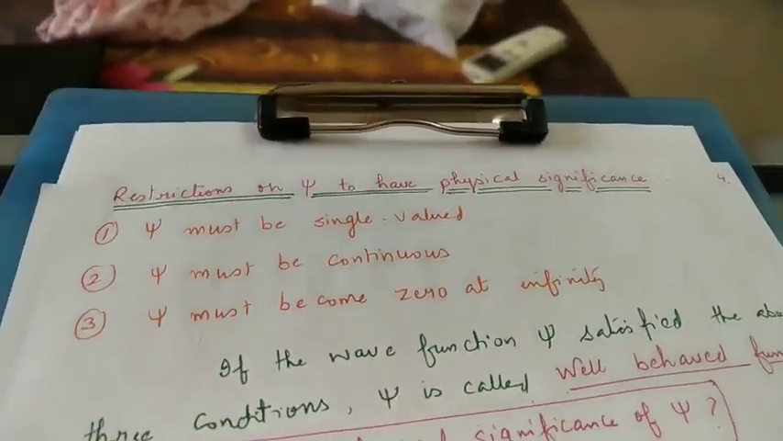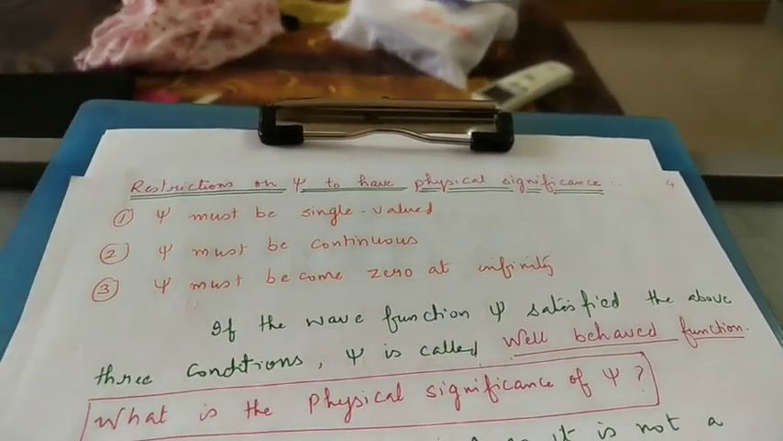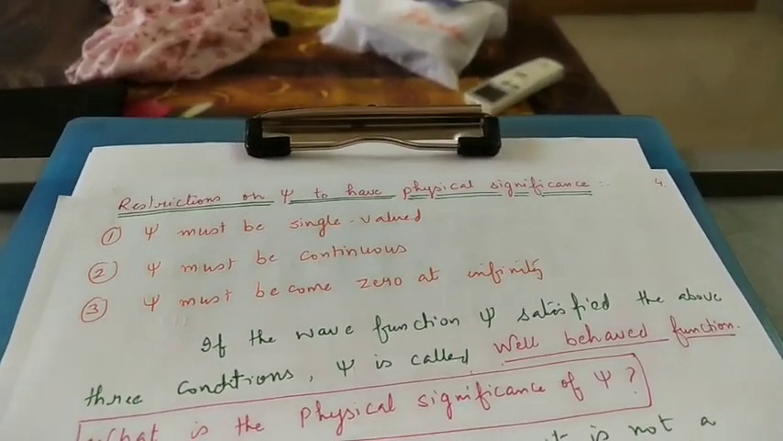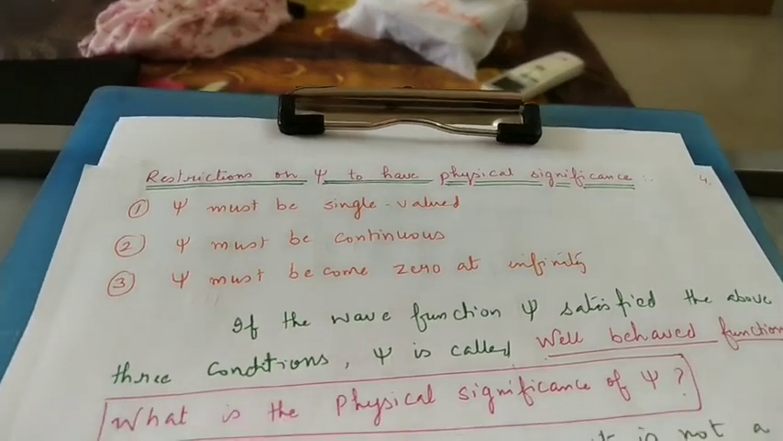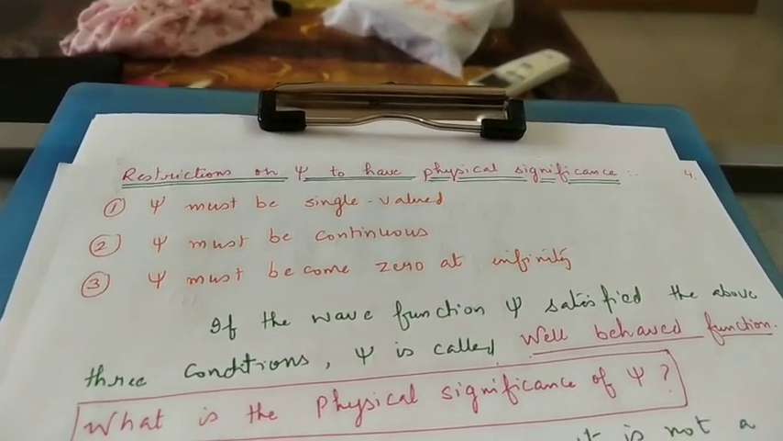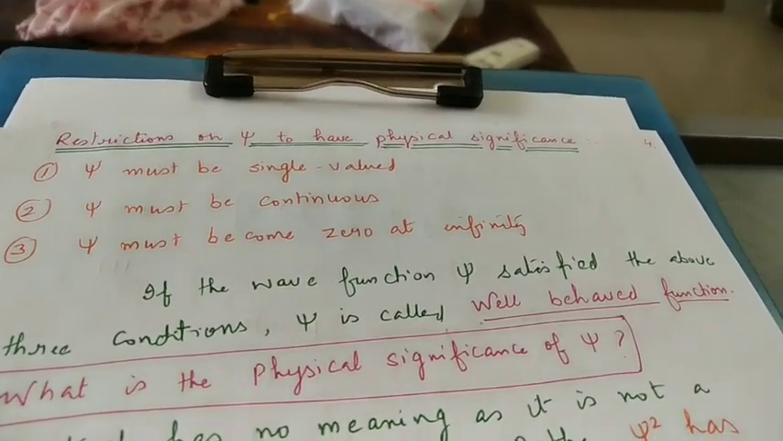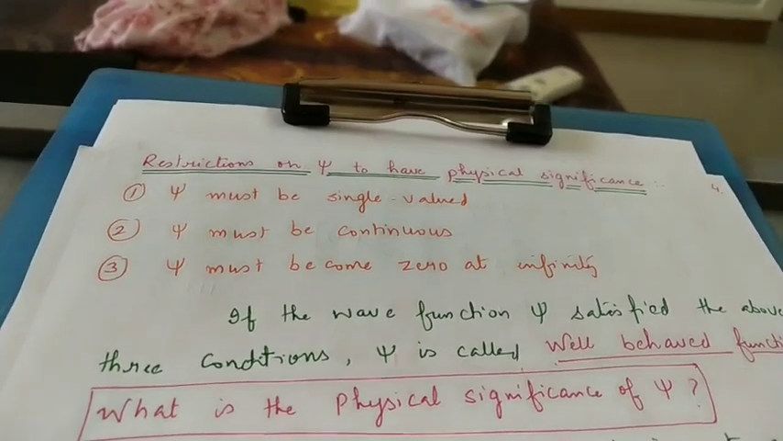Complex function means when we multiply psi by psi star, it becomes the complex function. So psi star must become zero at infinity. Only if these three conditions are satisfied by psi can we say psi is a well-behaved function. Now what is the physical significance of psi?